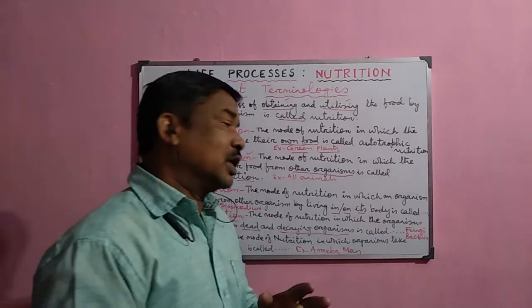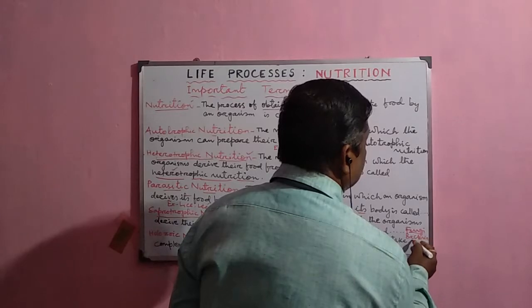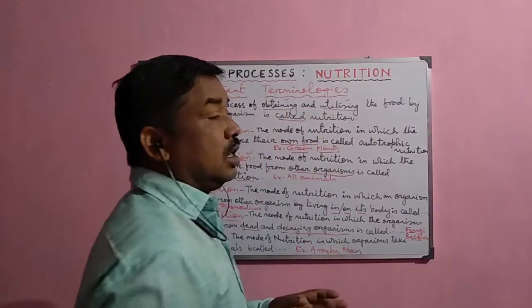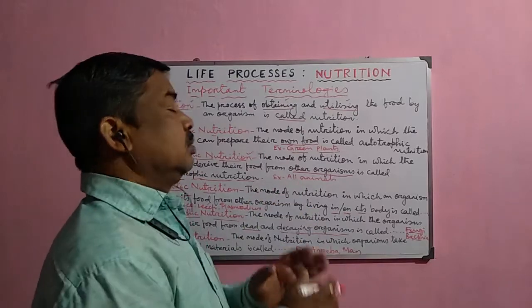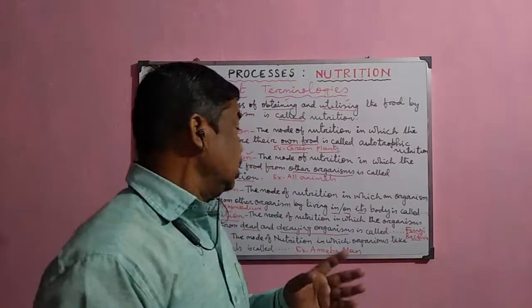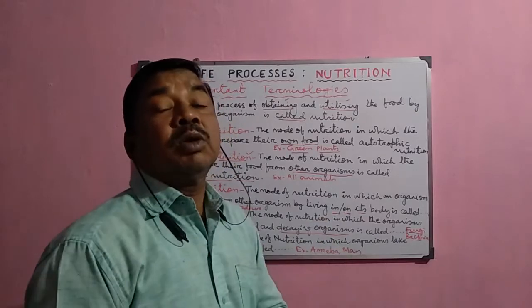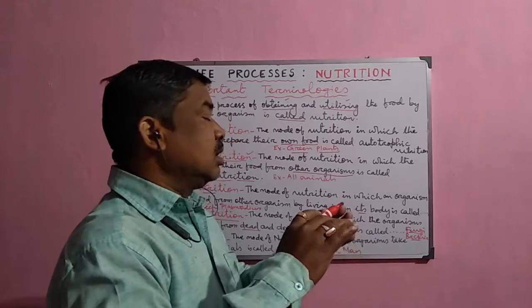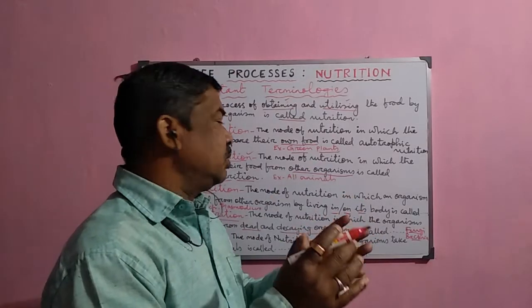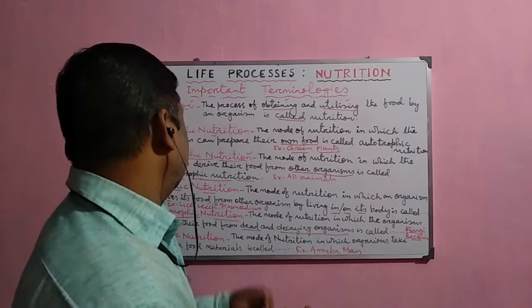Mostly the microorganisms like fungus or fungi and bacteria are the saprotrophs, and the mode of nutrition is the saprotrophic mode of nutrition, and they are commonly called the decomposers because they break up the complex food material into the simpler form, then they derive it into their body.